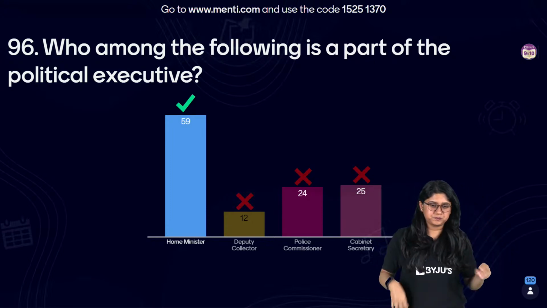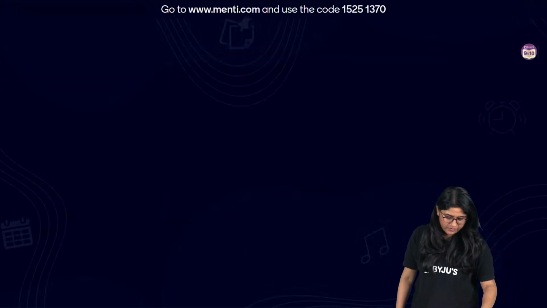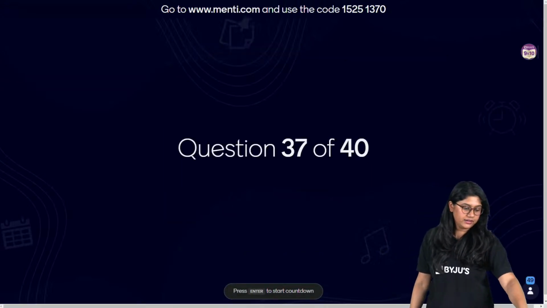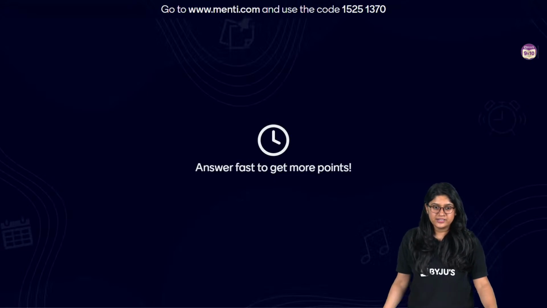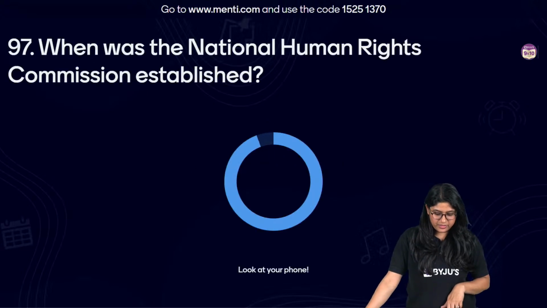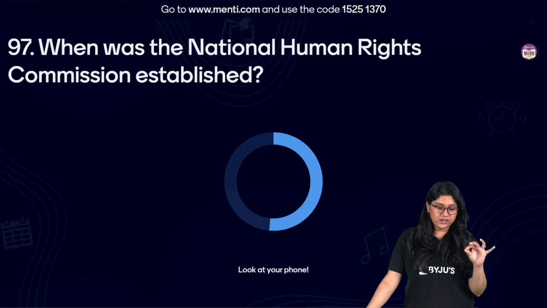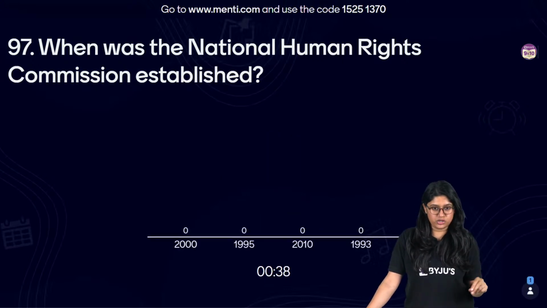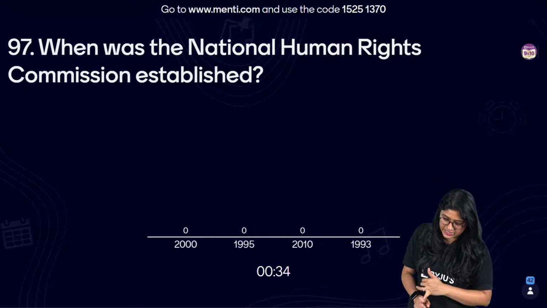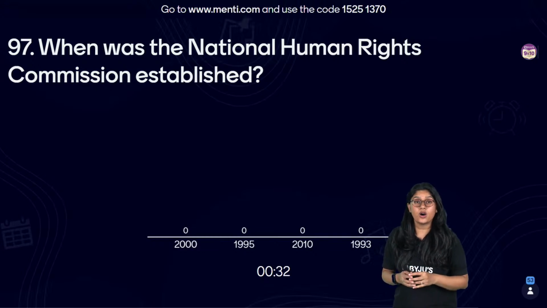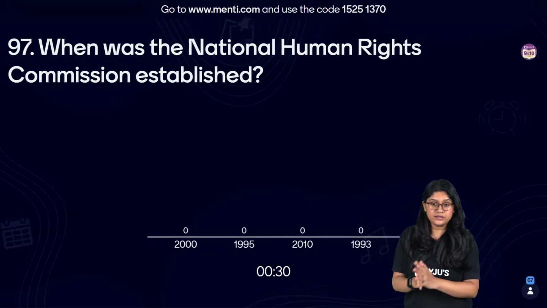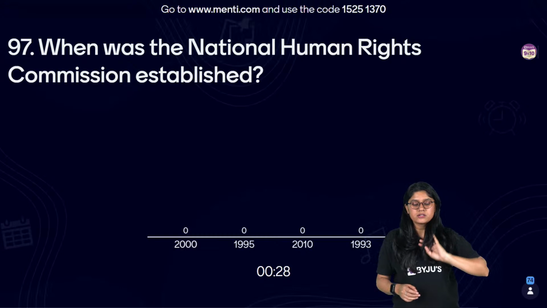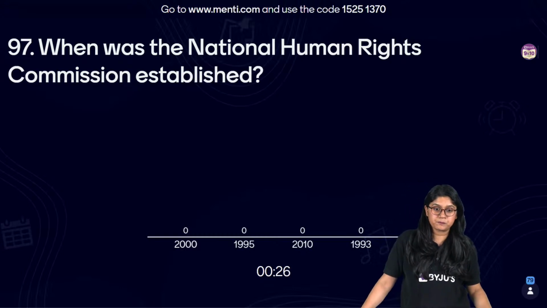Awesome, awesome. Moving ahead, everyone, very close to the 100th question. Here we go. Question number 97, everyone. When was the National Human Rights Commission established? Is it 1995, 2010 or 1993? National Human Rights Commission.